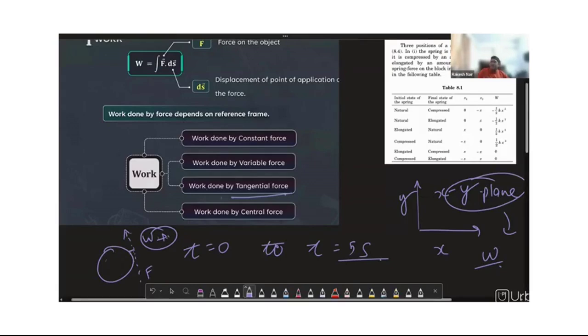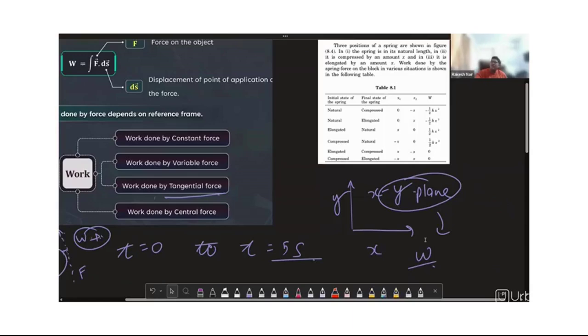So these are the categories. And then you have the work done by central force. If it is there in the scene, then the work done by it is calculated in some other way.